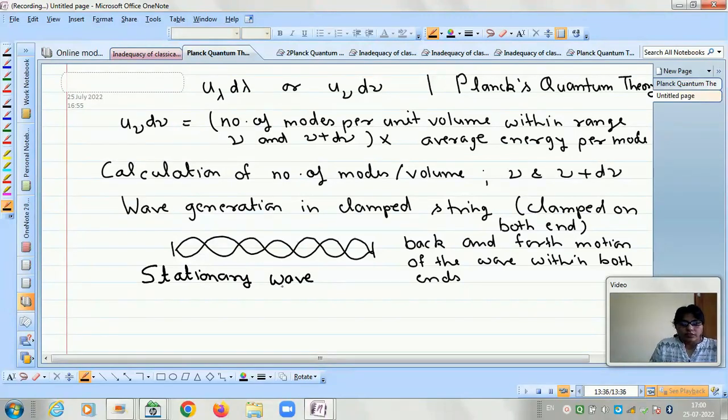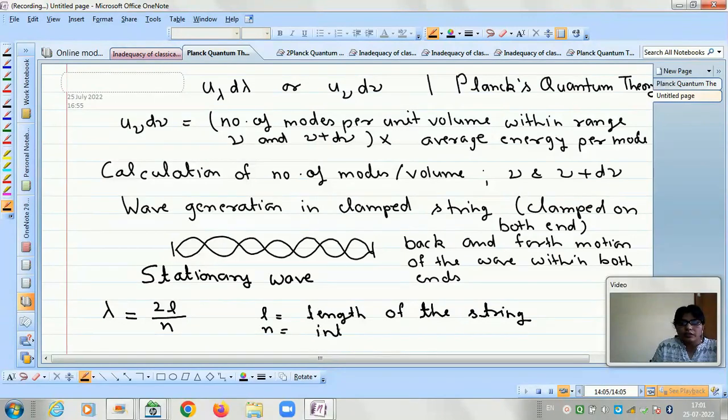So in this stationary wave, you may recall that the wavelength of this stationary wave is given by 2L by m, where L is the length of the string, and m is an integer.